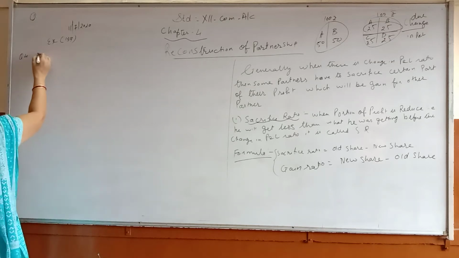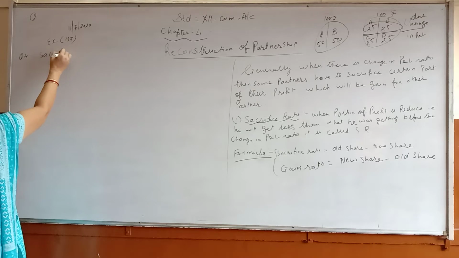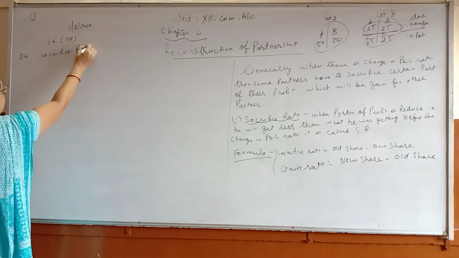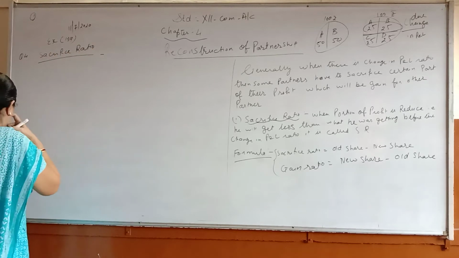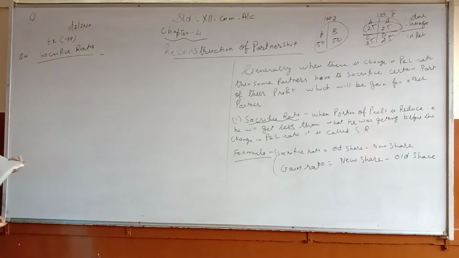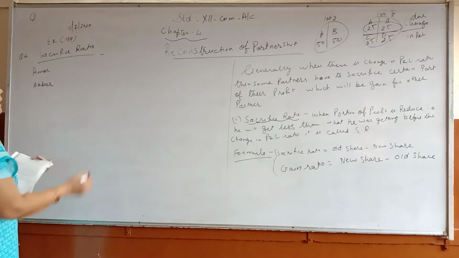You are going to find out the sacrifice made by the partner. So sacrifice ratio. So how are we going to do this sum? Amar and Akbar. Amar and Akbar were distributing profit and loss equally.